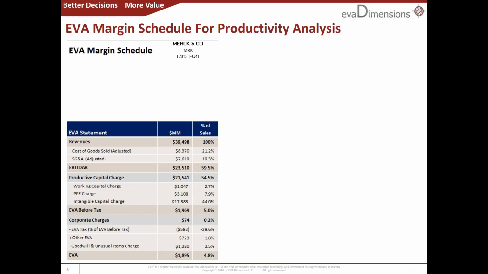Here, EVA is derived from a fully loaded P&L that merges capital costs right into the income statement. It starts with EBITDA. That's the familiar EBITDA, but adding back rent expense, R&D and ad spending, and the reported retirement cost less the service cost, along with other adjustments. It is a better, purer, and more comparable measure of the true cash operating profits that a business is generating.